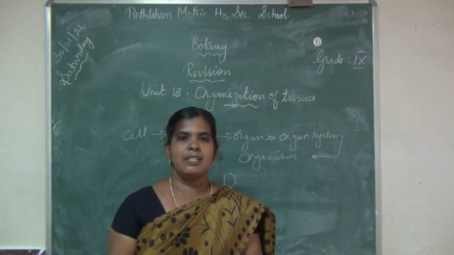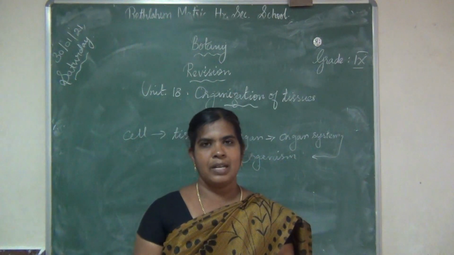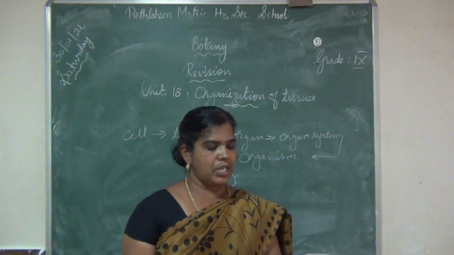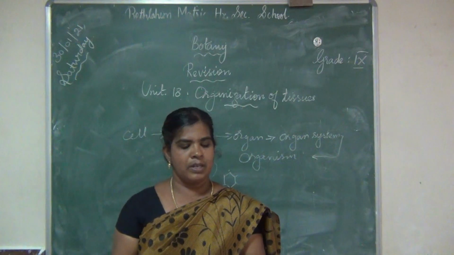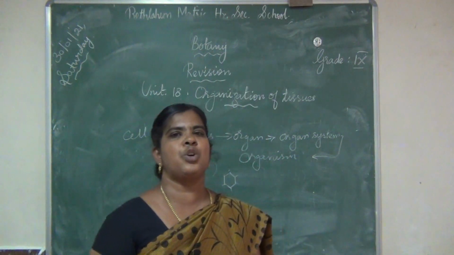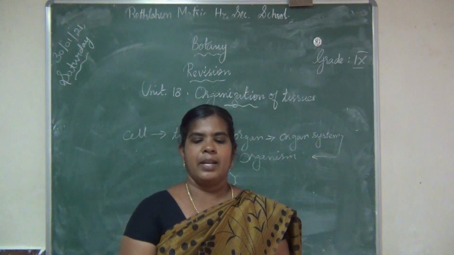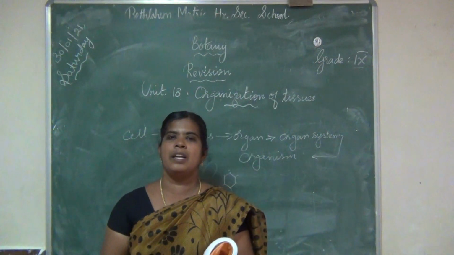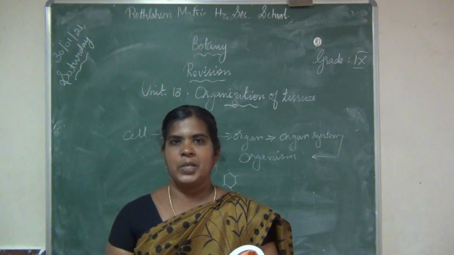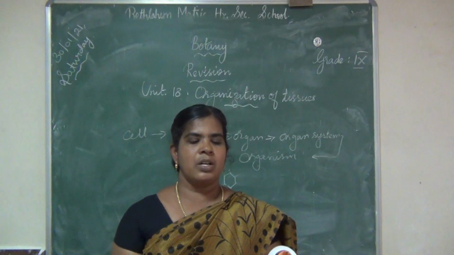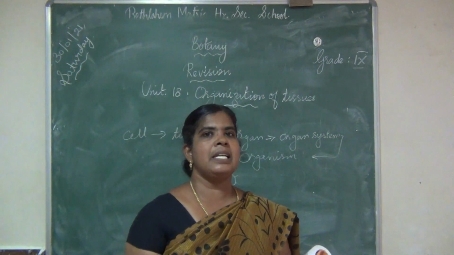First one is they are living cells. Second one is the cells are small, oval, polygonal or round in shape. Then third point is they are thin walled cells with a thick cytoplasm. Then they are with large nuclei and small vacuoles. Then these cells undergo only mitotic division. There is no meiotic division. Then these cells do not store food material. These are the characteristic features of meristematic cells.